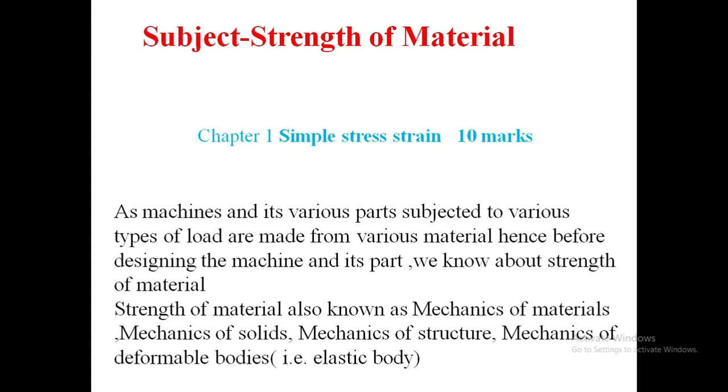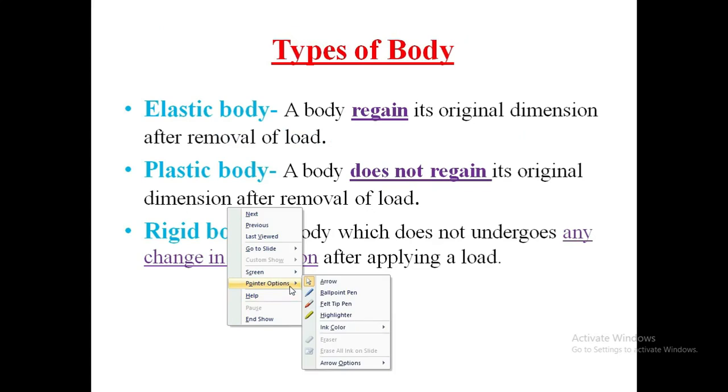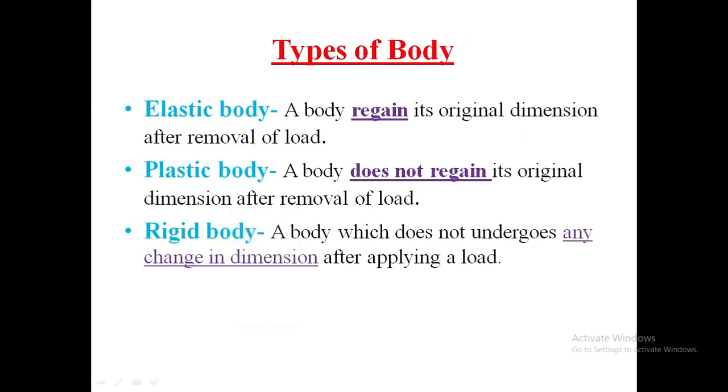The strength of material is also known as the mechanics of material, mechanics of solids, mechanics of structures, mechanics of deformable bodies. Generally, stress and strain totally depend upon the different bodies and different loads. So first, we discuss the types of body. Generally, there are three bodies. First is elastic body, second is plastic body, third is rigid body.